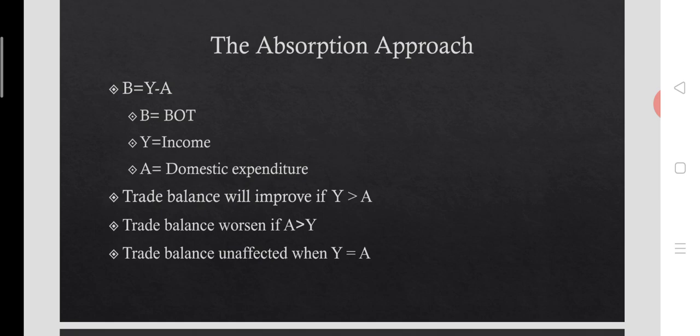Similarly, the trade balance could worsen only when the absorption is greater than income. Absorption is A, income is Y, national income. Similarly, the trade balance remains unaffected only when Y is equal to A, income is equal to expenditure. So here the domestic prices are not considered. Only income and expenditure are the focus points in the absorption approach.